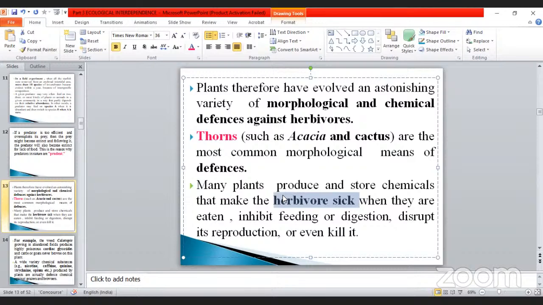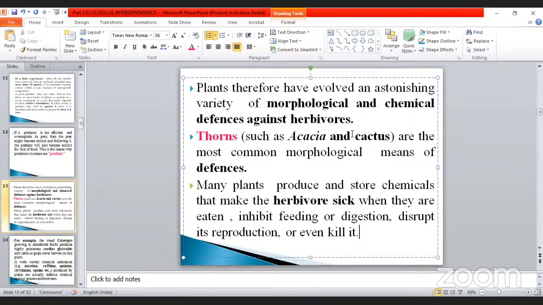One of the plants is called Ada Toda. What is the meaning of Ada Toda? I mean, a goat will not touch the plant. That plant is called Ada Toda. When they are eaten, they inhibit feeding or digestion, disturb its reproduction, or even kill it. There are so many examples given here. Two plant examples are given. One is acacia and cactus, because they have thorns, so herbivores cannot eat them. They protect from the herbivores. It also acts as a defense.